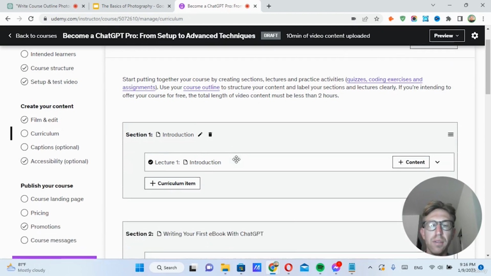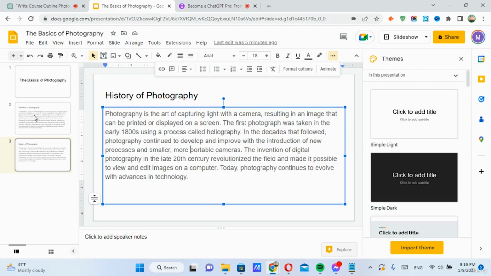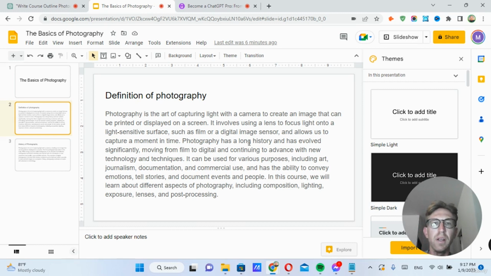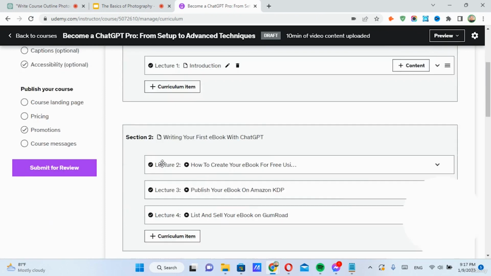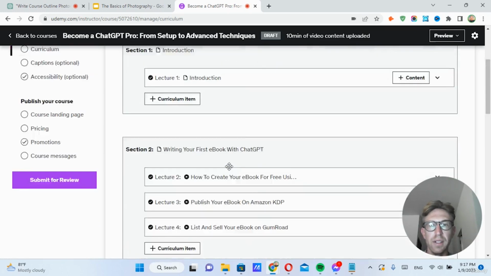This is where you will upload all of the videos that you record. You can shoot a separate video for each slide. So let's say we want to create a video definition of photography. You simply use a tool like Loom that I'm using to record this video, and you can record your screen while sharing a video of yourself at the same time, just like I'm doing. And then you can simply read this and create a video lesson out of it and then upload it to the appropriate section over here on Udemy.